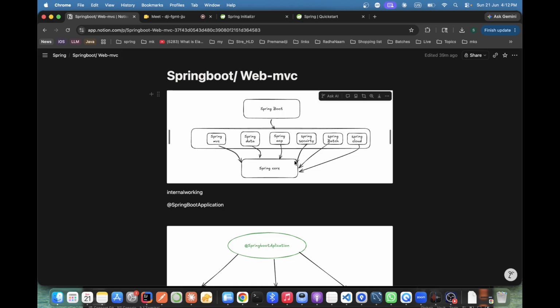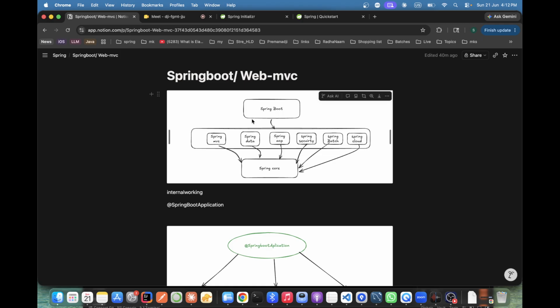Apart from adding dependencies in pom.xml or Gradle, we need to add some kind of annotations as well just to build. So in some phases, Spring Boot made it quite easy. Spring Boot says if you want to use Spring MVC, you just add it in pom.xml and I'll do all the configuration setup related to Spring MVC for you.